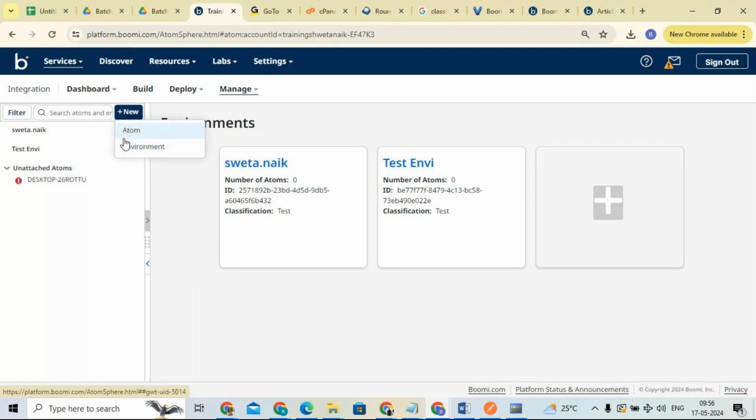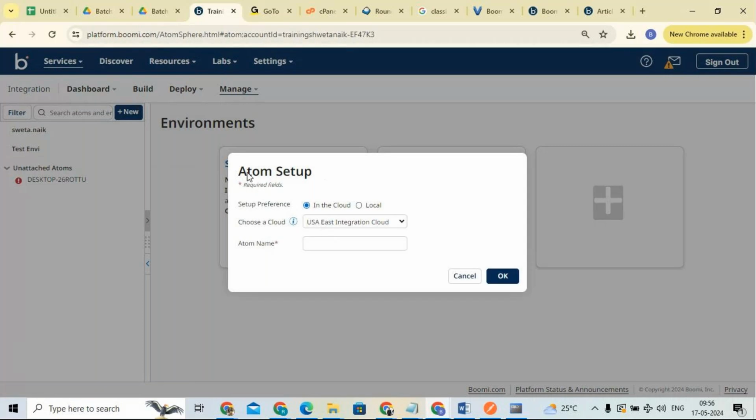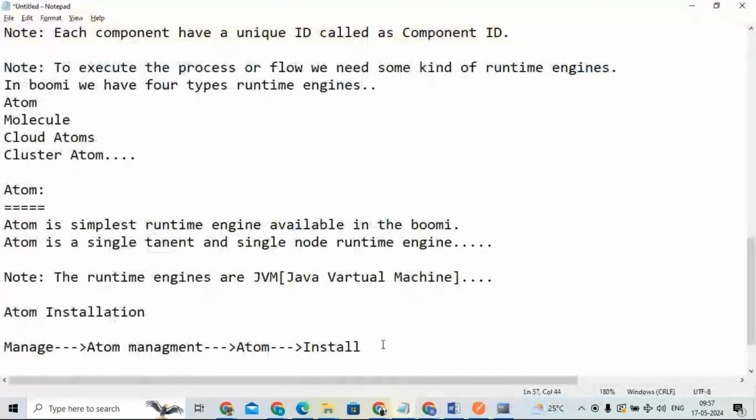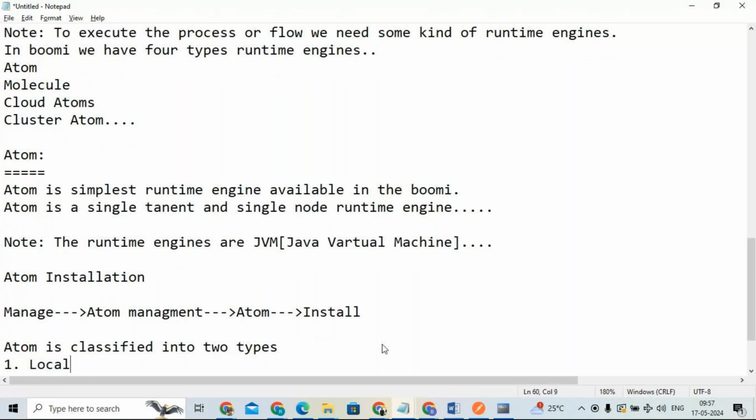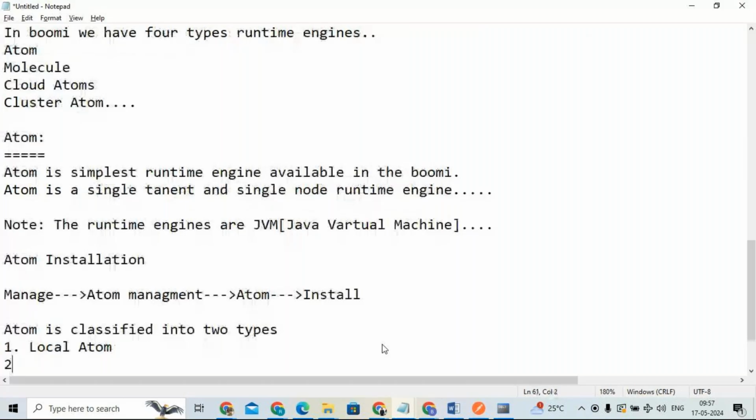So here we have an atom and an environment. About environment we will discuss later. Just focus on the atom. Click on atom. Now you can see the atom setup required fields. The atom is classified into two types: one is the local atom, another is the cloud atom. We'll focus on the local atom. Later we'll discuss the cloud atom.